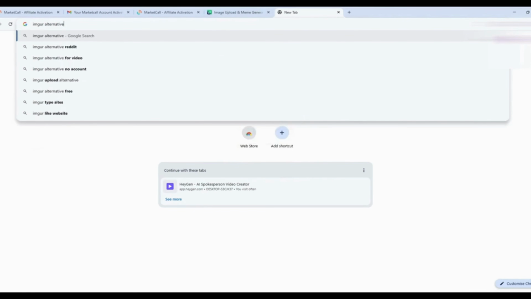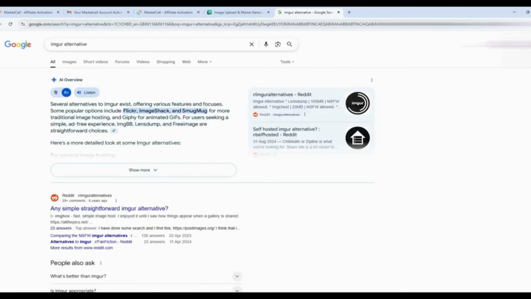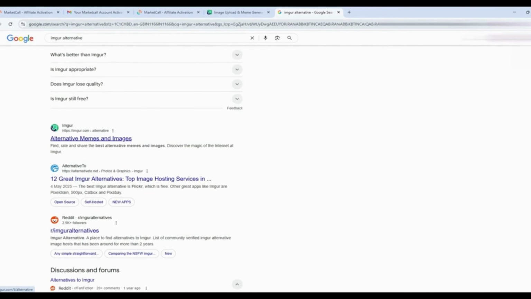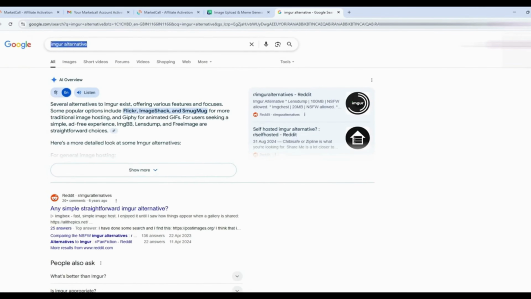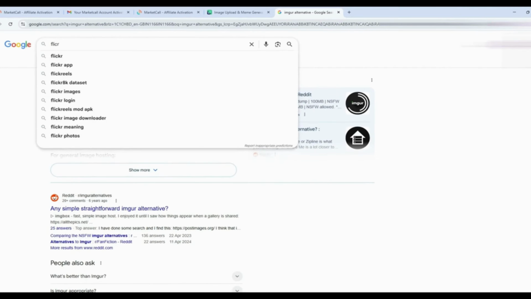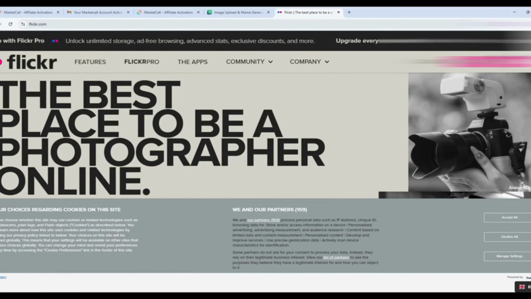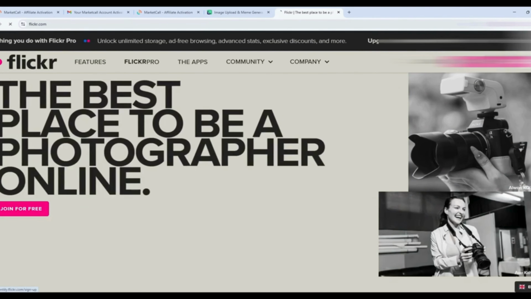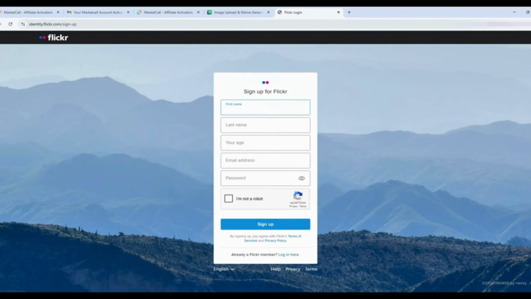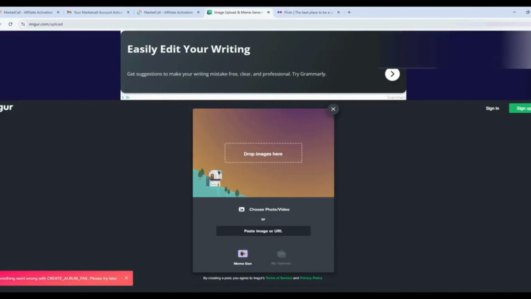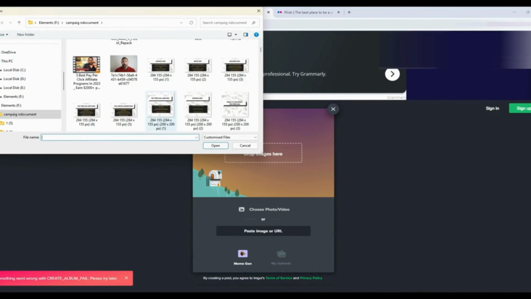There is one other thing you can do here: you can upload that image to any other network like Flickr. I don't want to sign up, and that is the main problem, but what you need to do is just sign up there and use whatever URL you get. Let's upload this.